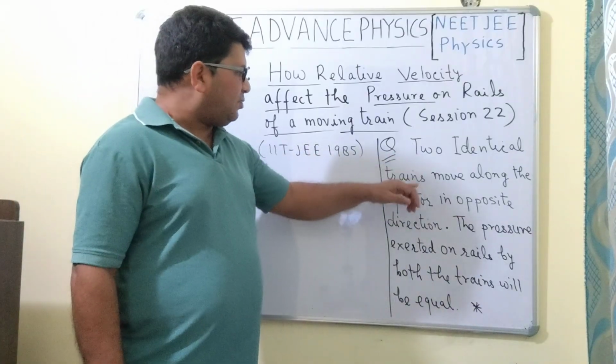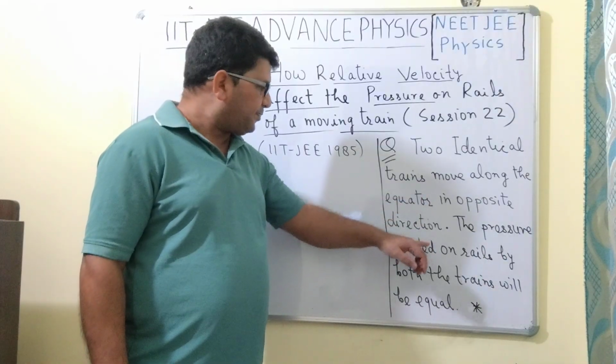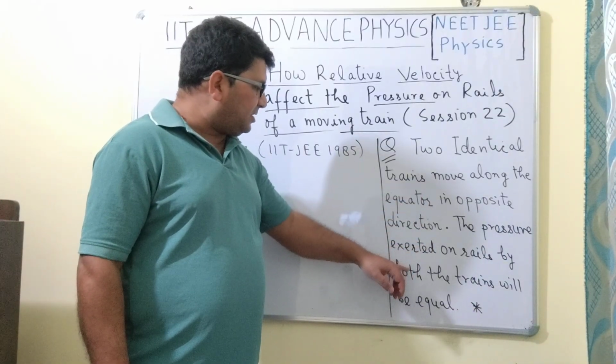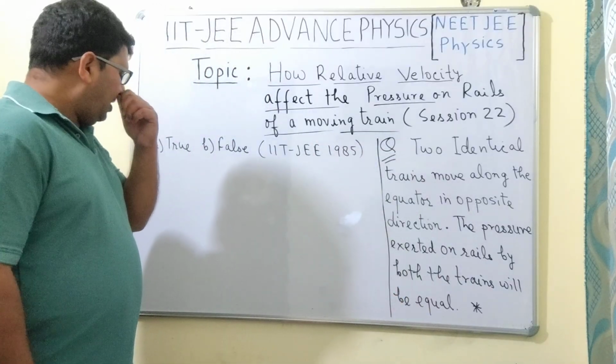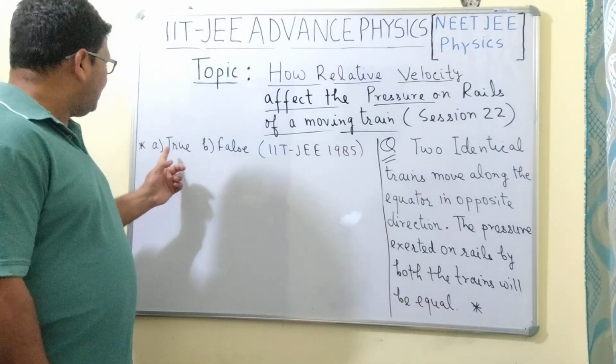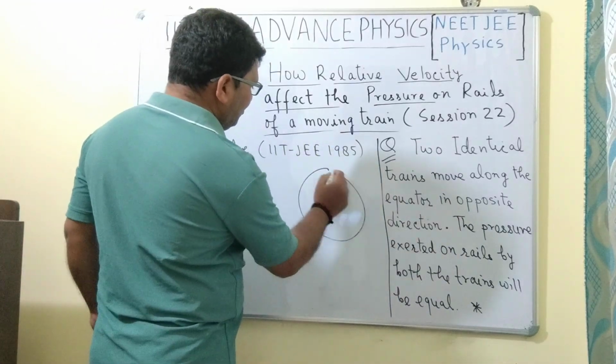So the question here is: two identical trains move along the equator in the opposite direction. The pressure exerted on the rails by both the trains will be equal. So we have to find whether this statement is true or false. The question here is very simple.